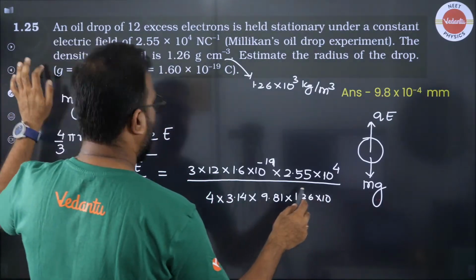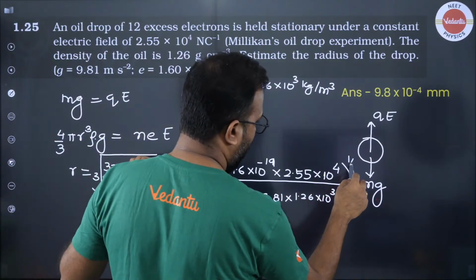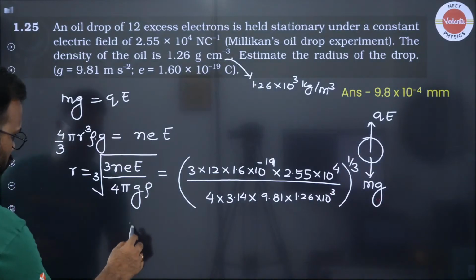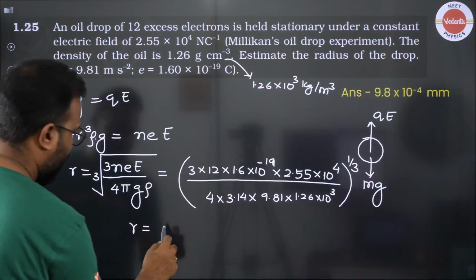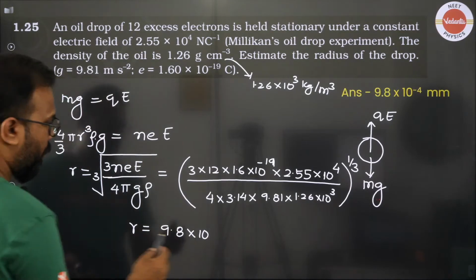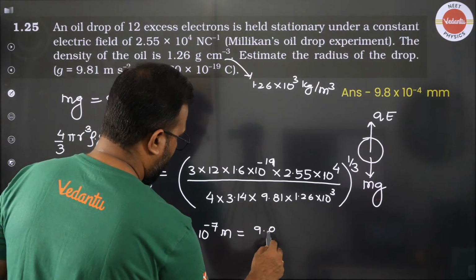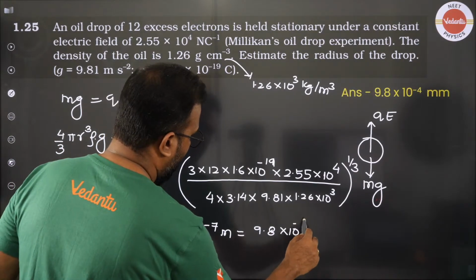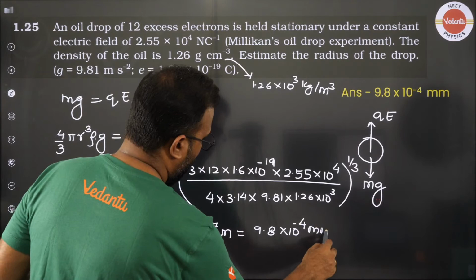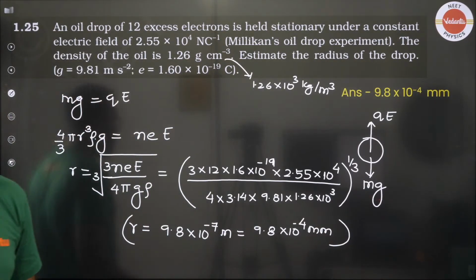Okay, clear? This thing, whole cube root. So when you simplify this, that's the answer that you should get: 9.8 into 10 to the power minus 7 meters, or 9.8 into 10 to the power minus 4 millimeters. Have a look, everyone.